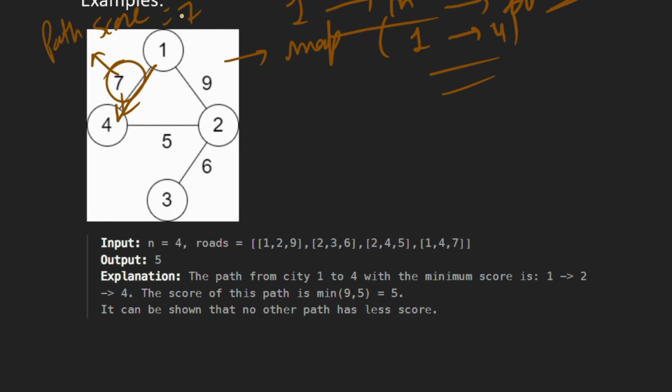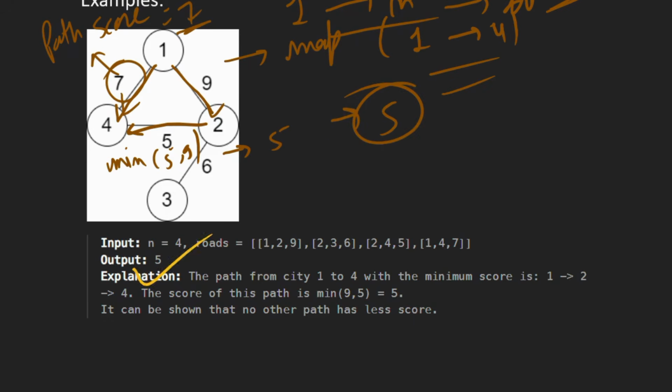Here there is only one edge, so the path score of this path is 7. Now if we go via this path 9 and then to 4, like first we go to 2 and then go to 4, here the path score is minimum of 5, 9, that is 5. So which one is minimum out of these two, 7 and 5? 5 is the minimum, so that is our answer.